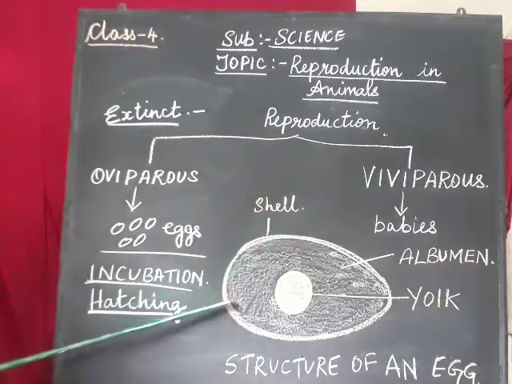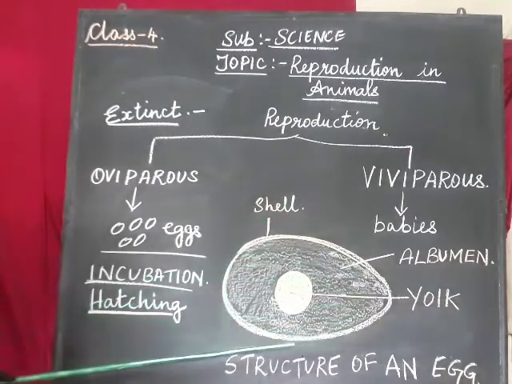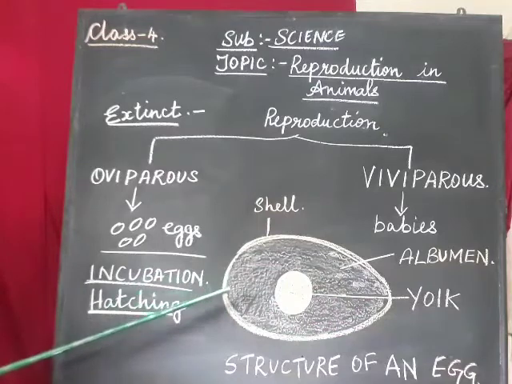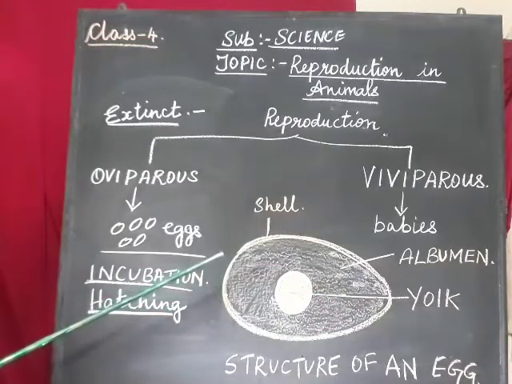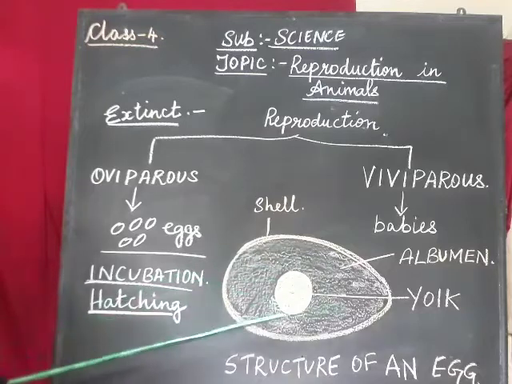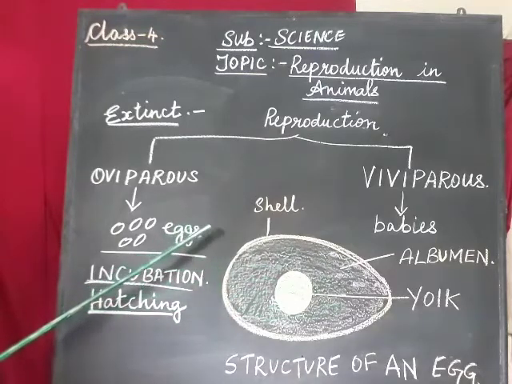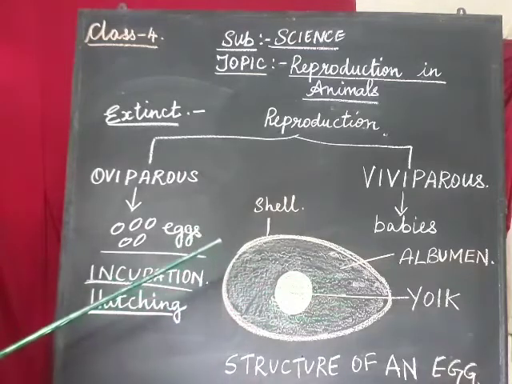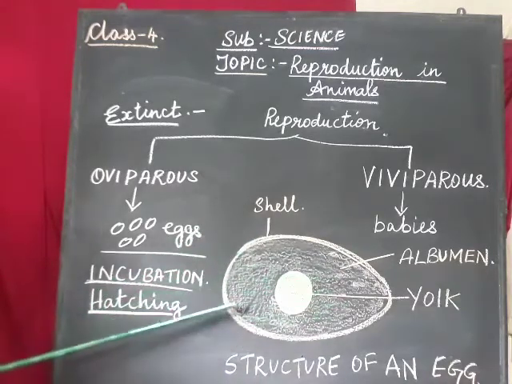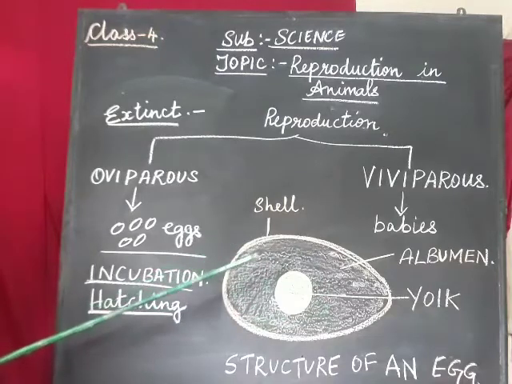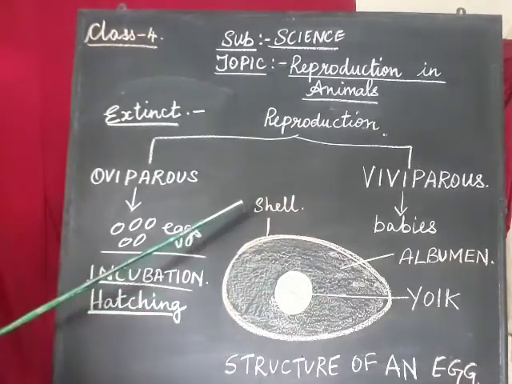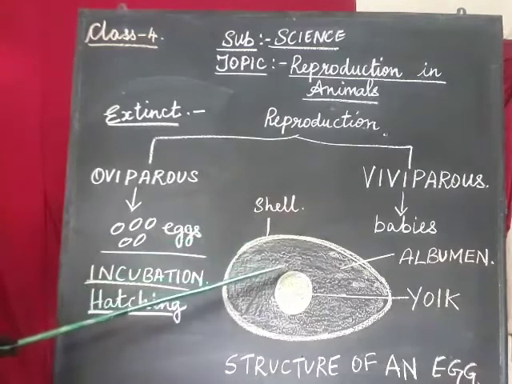Next, this is the structure of an egg. When you bring an egg from the shop, you can see the outer layer of the egg is a little harder. Why is it hard? Because the egg should not break. So this is a protective layer. The outermost layer of the egg is the protective layer, known as the shell. What is it known as? Shell.